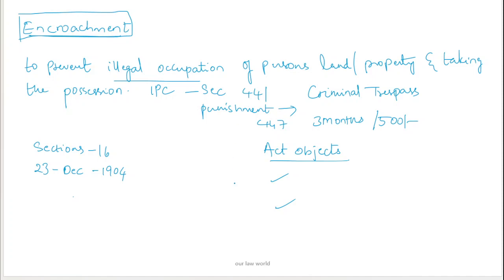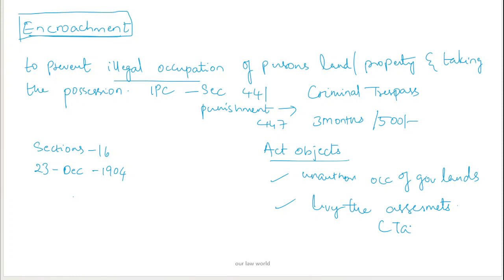This act has basically two objectives. One is to protect against the unauthorized occupation of government lands, and the other is, if the lands are occupied, to collect the taxes, that means to levy the assessments, for the unauthorized occupation of government lands. This is called land encroachment, and our act has 16 sections, and the date to remember is it came into force on 23rd December 1904.